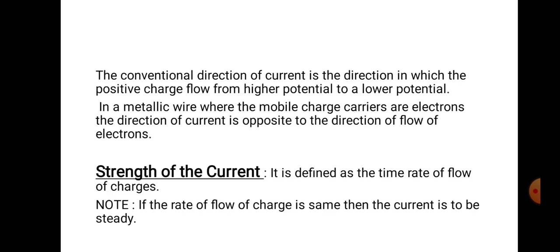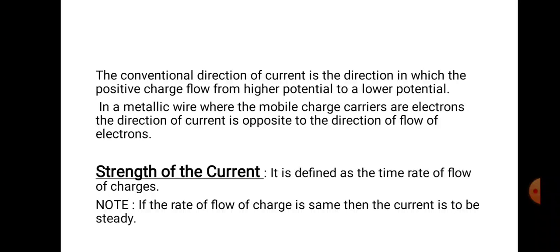In that case the current is in the negative x direction. If the charge carriers are positive, then the direction of motion of the positive charges itself is the direction of the current. The strength of the current is defined as the rate of flow of charge.